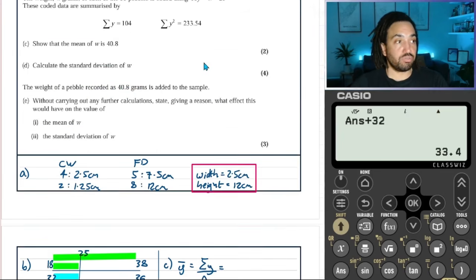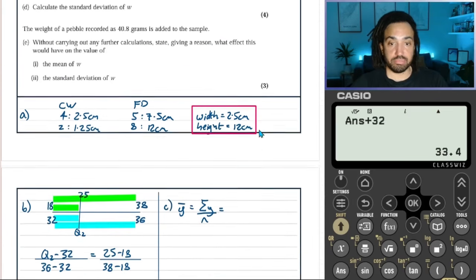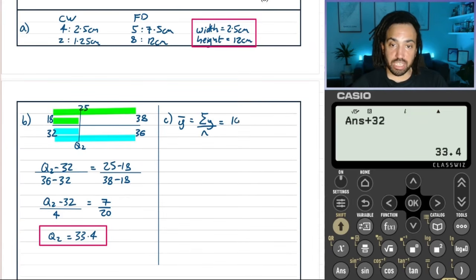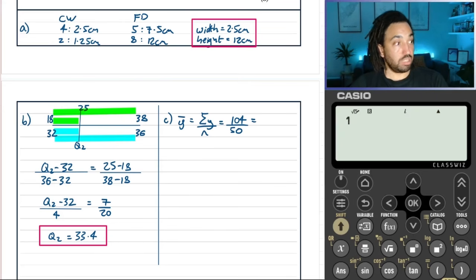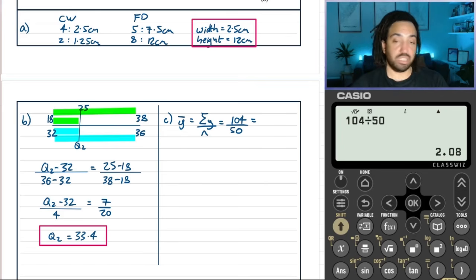Okay, so that's 104 over 50. So we say 104 over 50, and then we can obviously calculate that. So 104 divided by 50 is going to be 2.08.